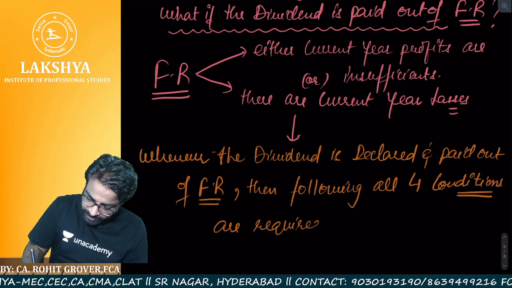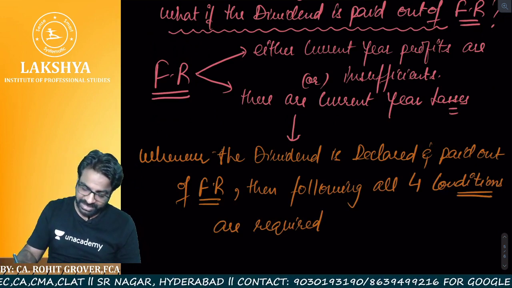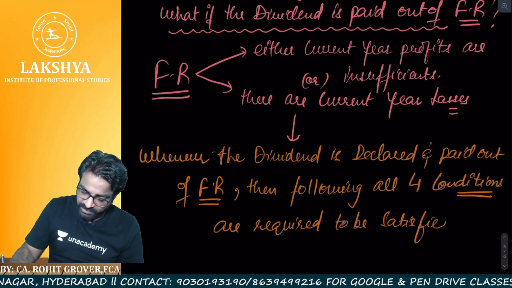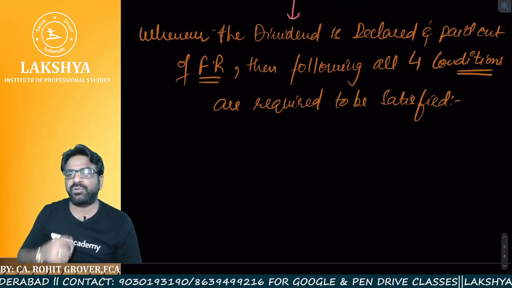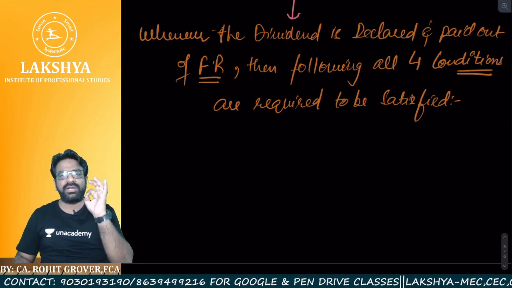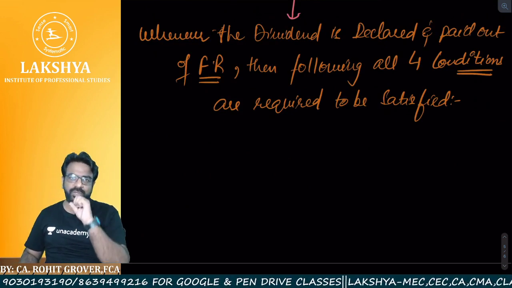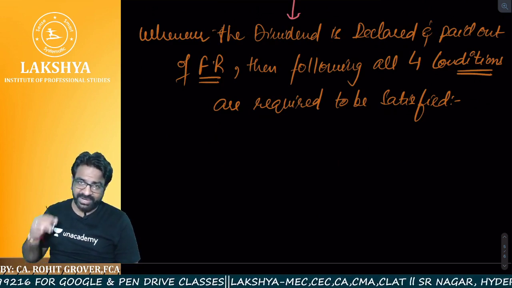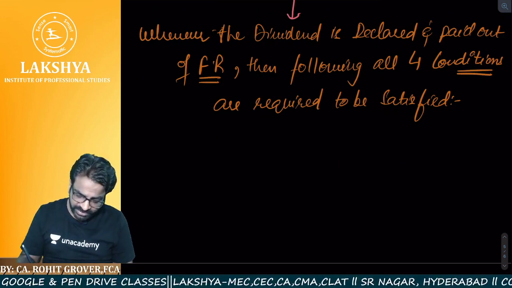Not either of them. All the four conditions are required to be satisfied. Are you getting the point? So whenever we are touching the free reserves, we have to ensure that all the four conditions written below are satisfied. I hope everyone is clear. Yes, sir. Now, what are those four conditions? We are going to understand one by one.